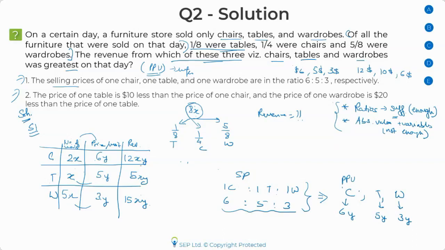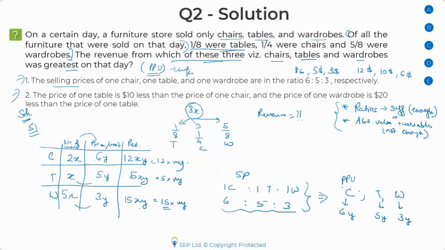Now if you look at the revenue of all three of them, all of them have the common element xy. So all I need to do is check which has a greater coefficient. Some of you may say this is not sufficient because you don't know xy, but that doesn't matter. All of them have xy in it. It's like 12 times xy, 5 times xy, and 15 times xy. So I look at the coefficient.